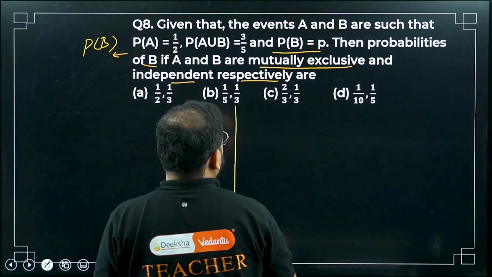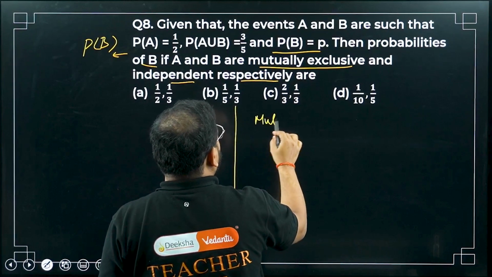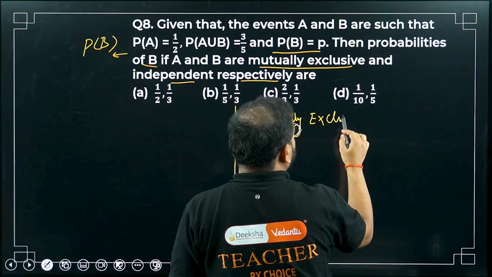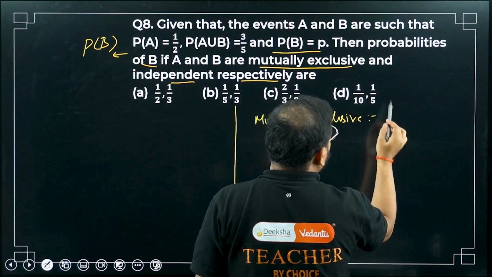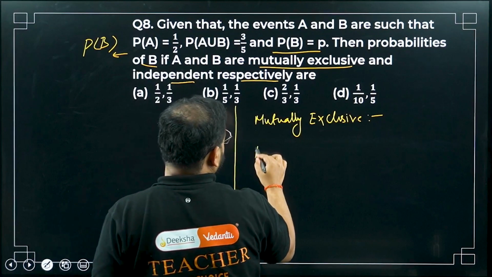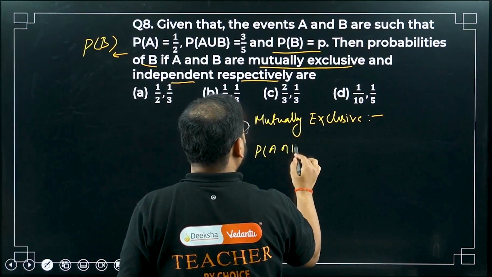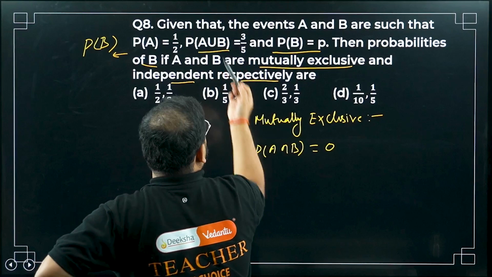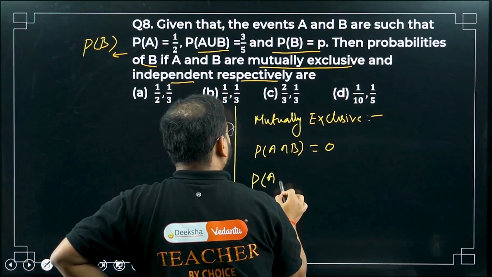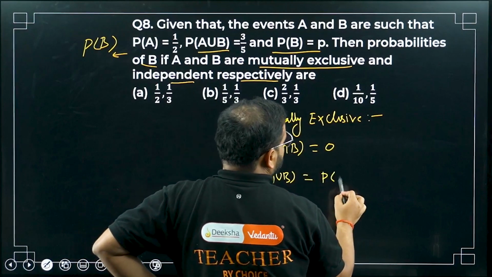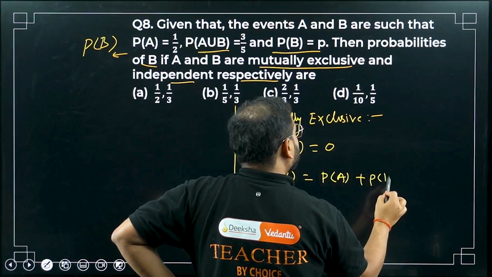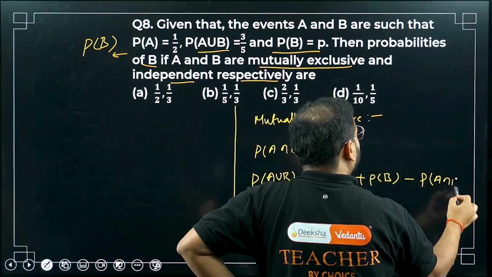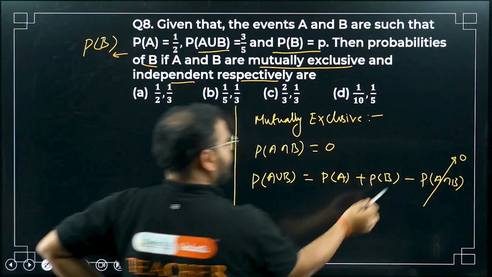First one, mutually exclusive means no relation whatsoever. It means simply P of A intersection B is going to be 0. Let's see. I have this union formula, please check here. P of A union B equals P of A plus P of B minus P of A intersection B, but this is 0. From here you can see that.